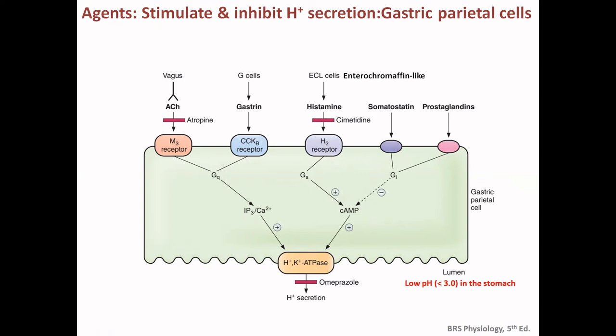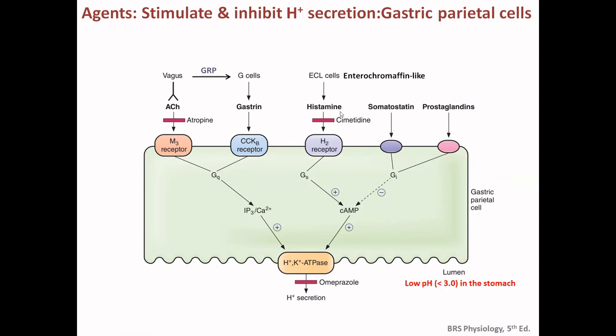So there is another action of the vagus, or the vagal stimulation, that is indirect. Through the GRP, it activates the G cells. G cells are also activated by the distension of the stomach. Because of that, gastrin is secreted and it binds to the CCKB receptor, and through the same pathway activates the proton potassium ATPase to secrete H plus into the lumen of the stomach.